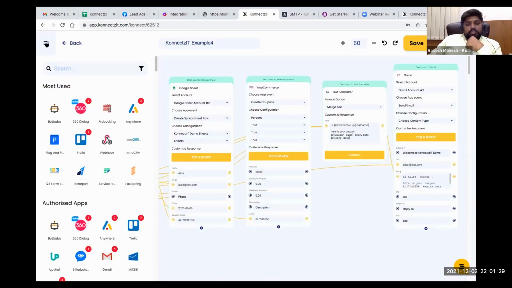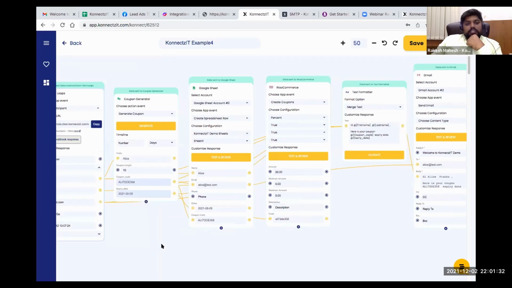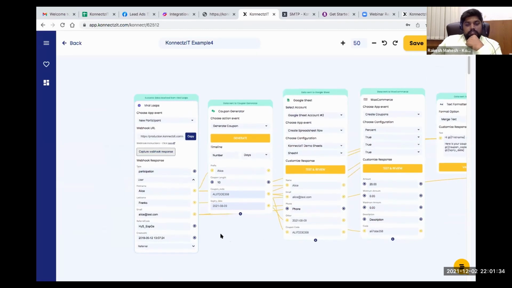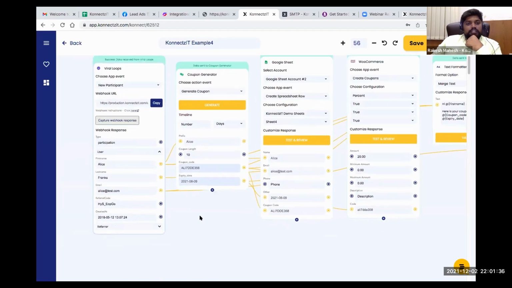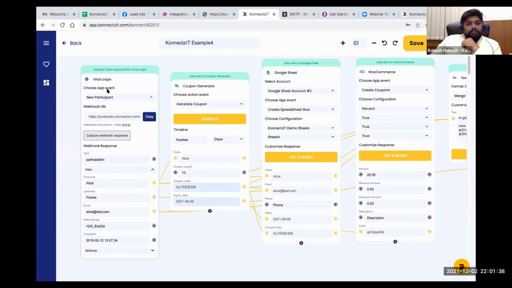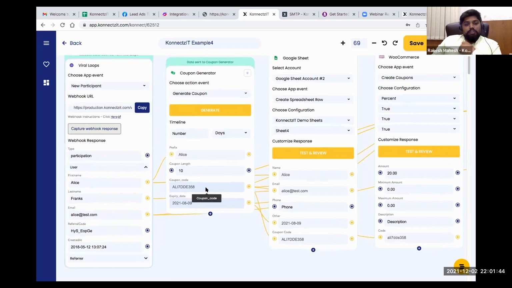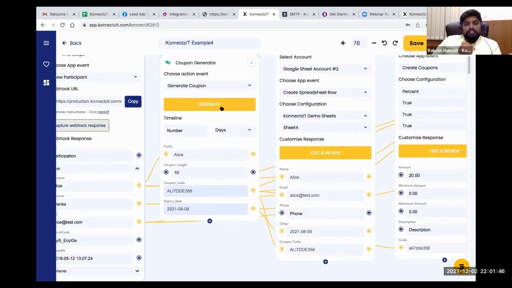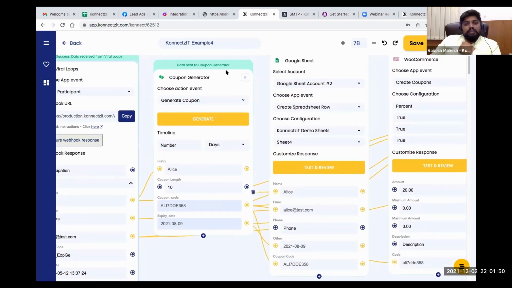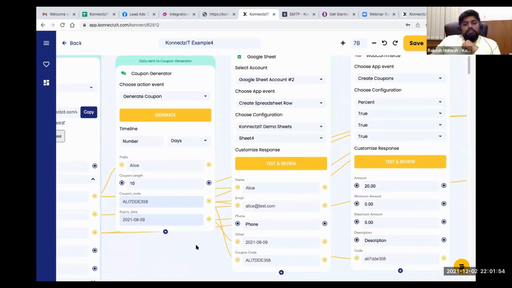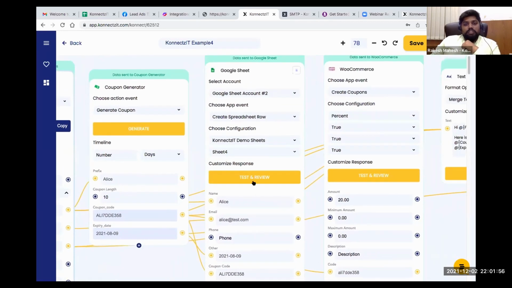So probably what it does in Coupon Generator, yes. I've taken a lead form, that is a viral loop app, and I just take this app, get a lead, and generate a coupon code. You can see that I generated a coupon code inside the Coupon Generator inbuilt app inside Connexit, and I'm storing this record inside Google Sheet.